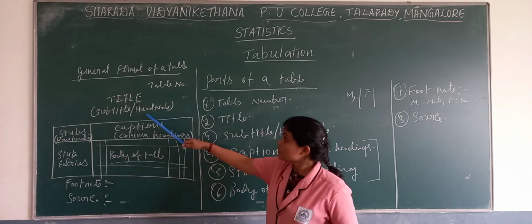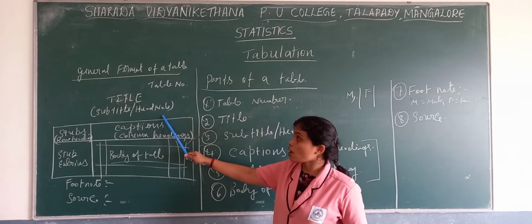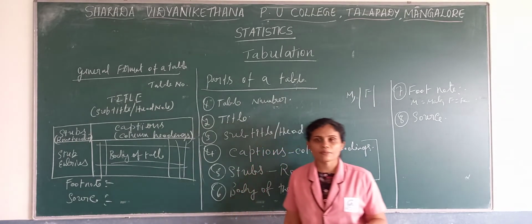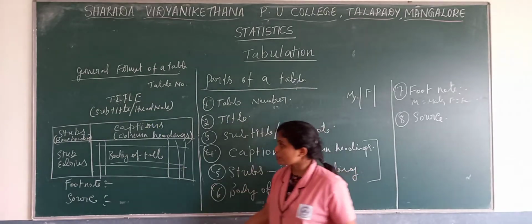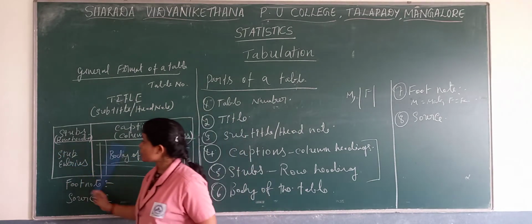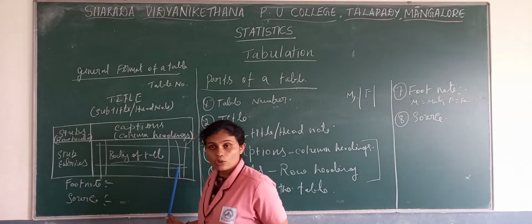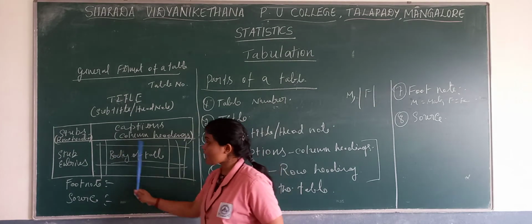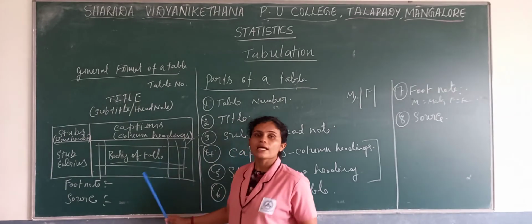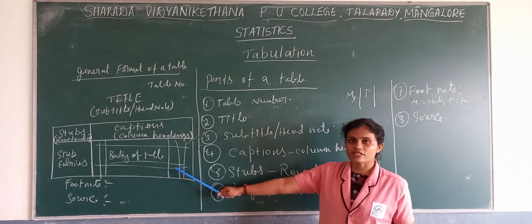Just below the title we write the subtitle or head note. It usually, most of the time, contains the measurement. If we use that measurement, we will write it there. Then come captions, the column headings. Then come stubs, the row headings, and they contain the actual content. That part we call the body of the table, where we include the numerical facts and figures.